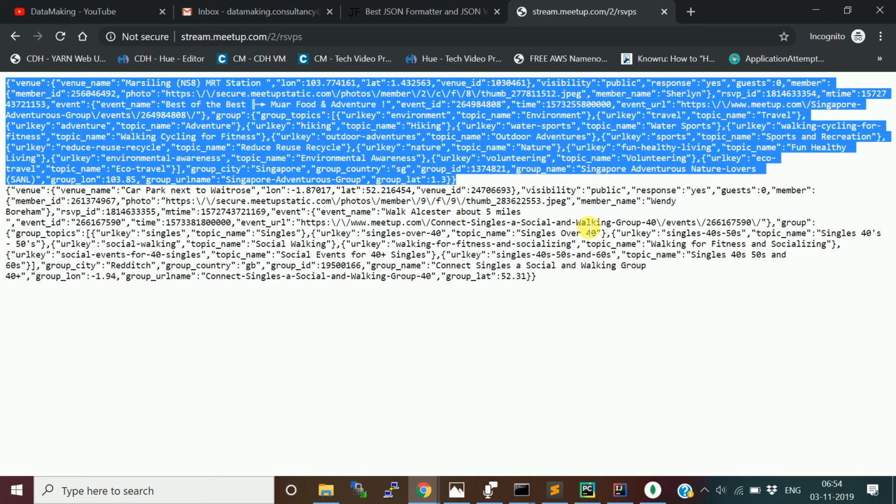So whether they are planning to go to that event, they say yes in the response. If the response is no, it means they are not going to attend that meeting or event. Or maybe they may go or may not go.